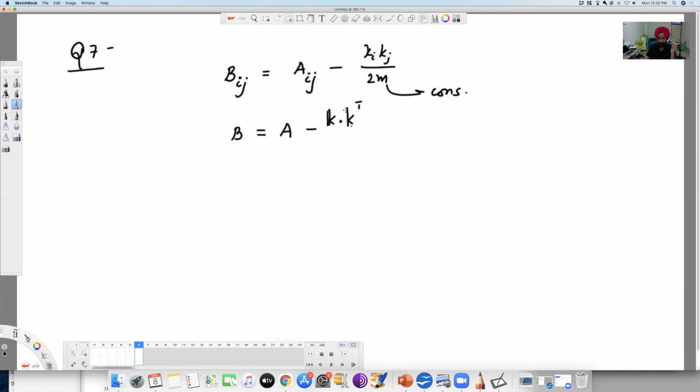Multiplication. You can actually take a toy example of this. k_i k_j will basically be stored in this matrix, right? And 2m is just a constant. You can write it in matrix form. So that was the final equation that I was expecting.